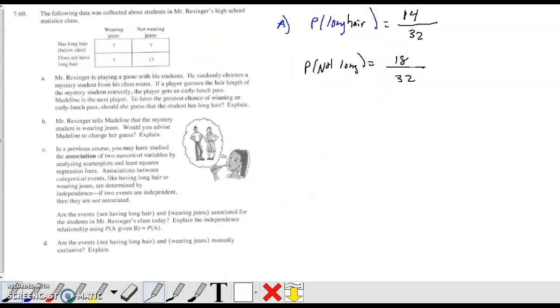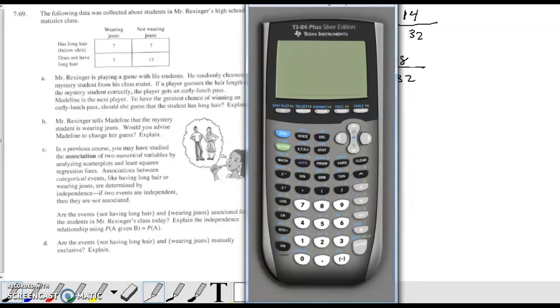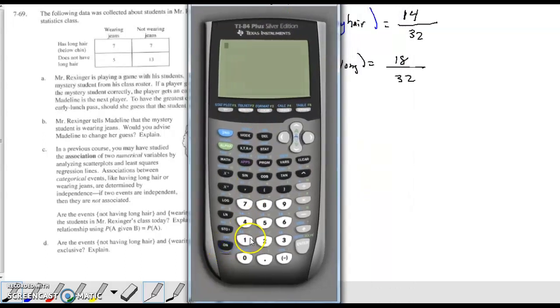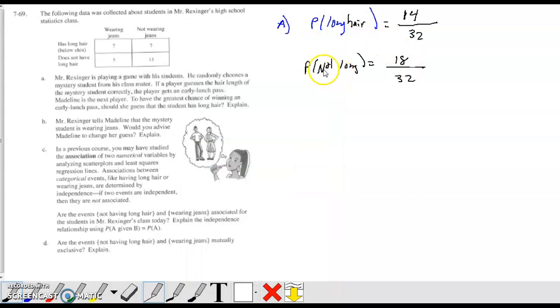Even though I don't need a calculator to show you this, if I take 14 divided by 32, and then 18 divided by 32, one is a 56% chance, and one's about a 43 and 3/4 percent chance. So it really does make sense that I'm going to choose the not long hair.